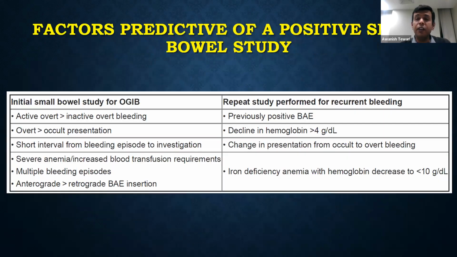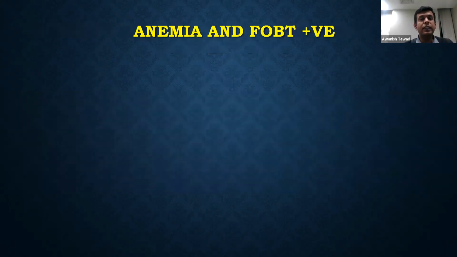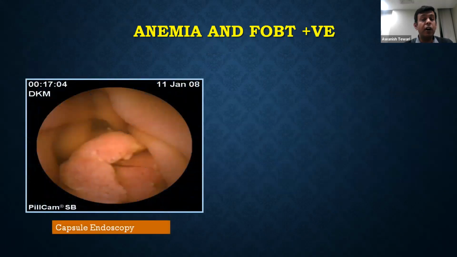The factors predictive of a positive outcome are: doing it in a case of active overt bleeding as compared to inactive overt, doing it in overt rather than occult bleeding, a short interval between the bleed presentation and the endoscopy, severe anemia, multiple bleeding episodes, and, more importantly, using an antegrade approach as compared to the retrograde approach.